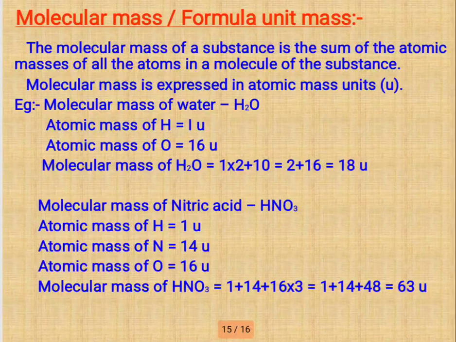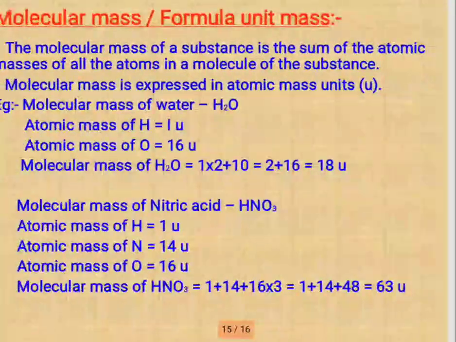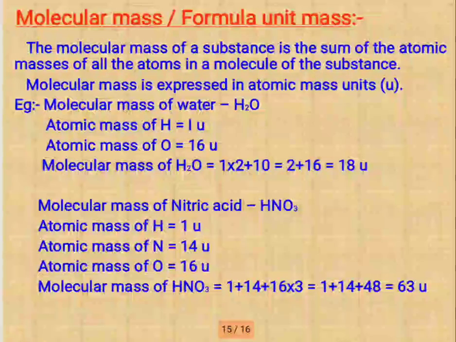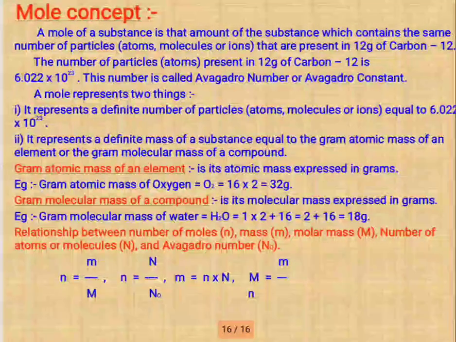Example number 2 is HNO3. Hydrogen is 1, nitrogen has atomic mass 14, oxygen atomic mass is 16. Adding all, the molecular mass of HNO3 is 63 u. Carbon dioxide also, here its molecular mass is 44 u. Okay, you can remember.